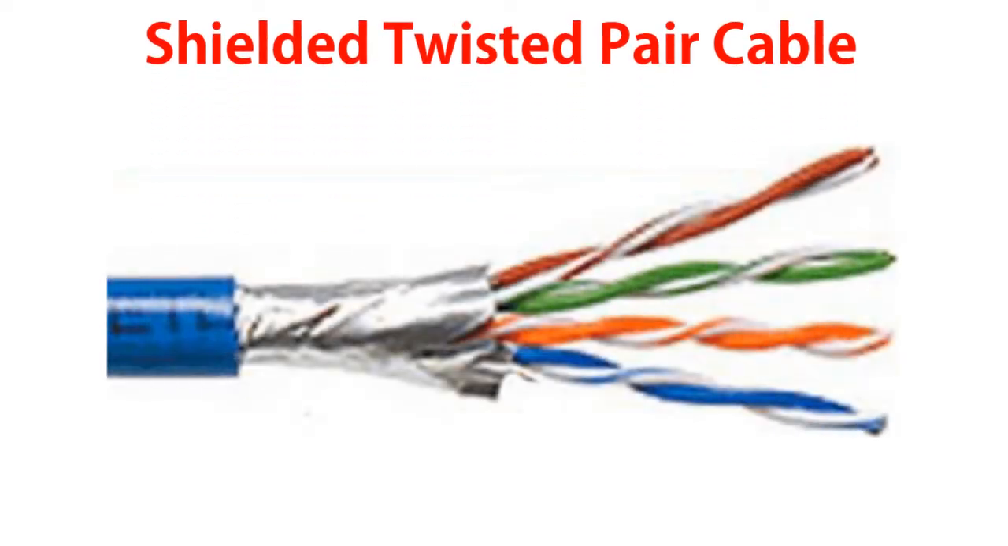Shielded twisted pair, STP cable. Let us discuss the shielded twisted pair cable. It is a special kind of copper local area network wiring, and it is commonly used in small network setups. Two insulated copper wires are twisted around each other to reduce electromagnetic induction between pairs of wire. That is why it is known as twisted pair.